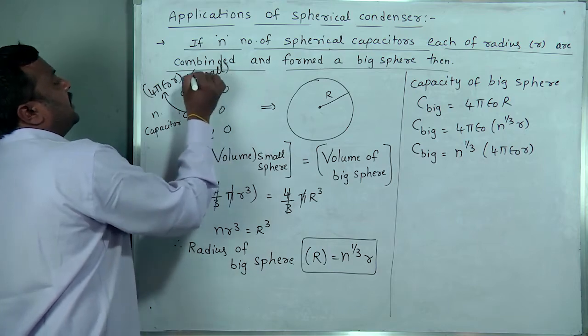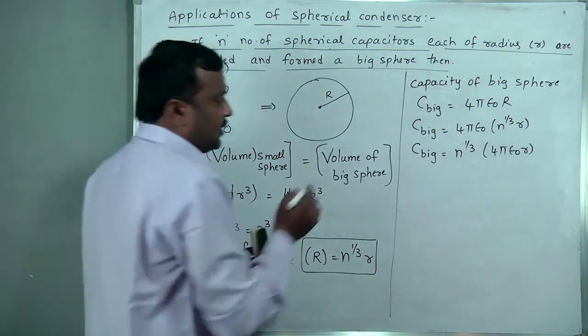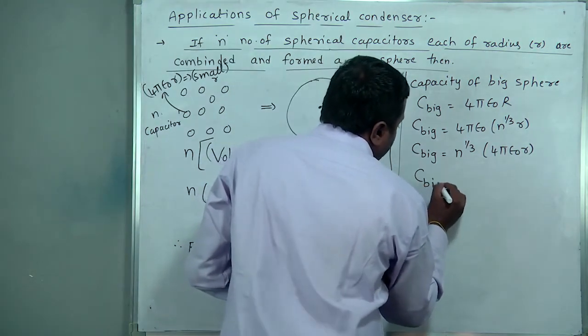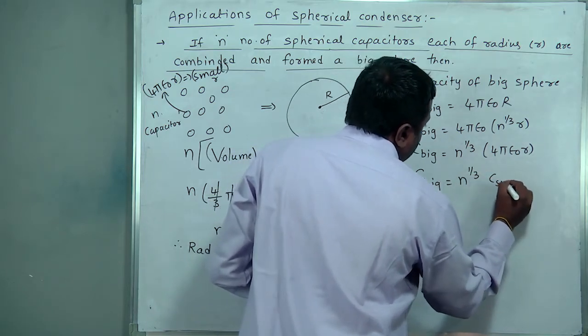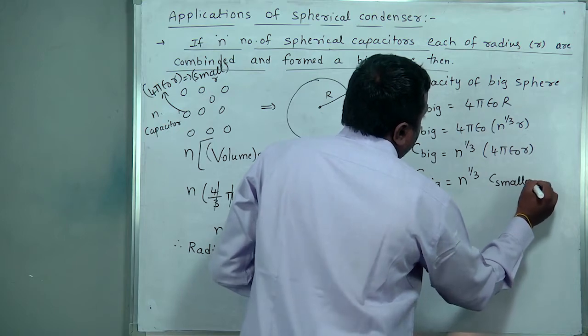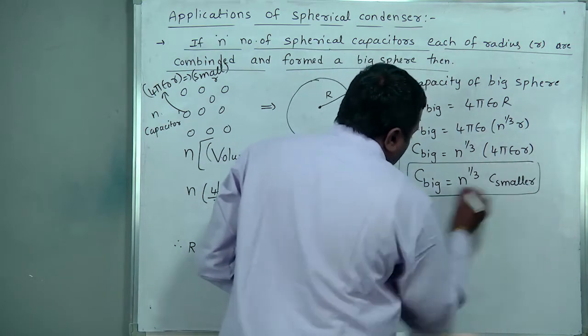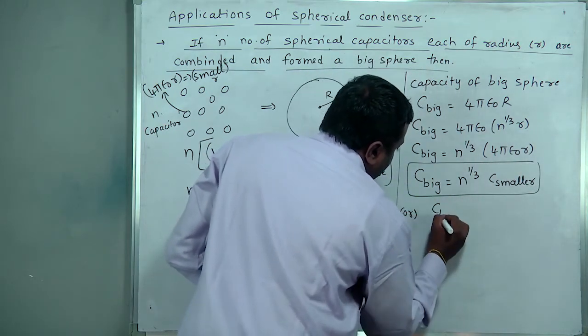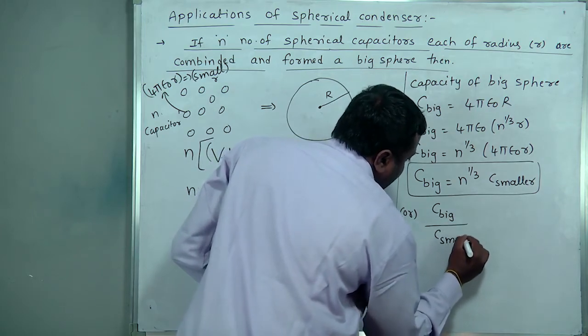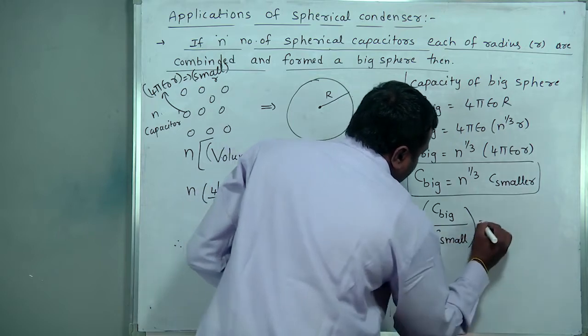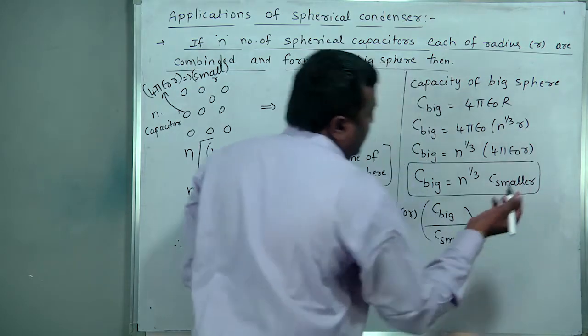Then capacity of big sphere is equal to n power 1 by 3 into capacity of smaller sphere. This is the relation. Or the ratio of big sphere capacity to small sphere capacity is equal to n to the power 1 by 3. This is also easy.